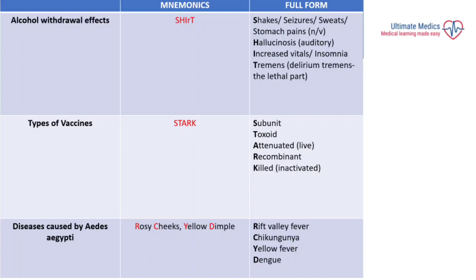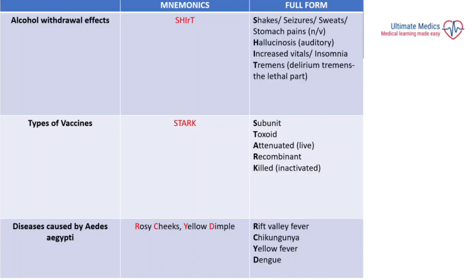And then about the types of vaccines, we have mainly 5 major types, for which we have a mnemonic, STARK. So first of all, S stands for subunit, T for toxoid, A for attenuated, that is live, R for recombinant, and finally the K stands for killed or inactivated vaccine.